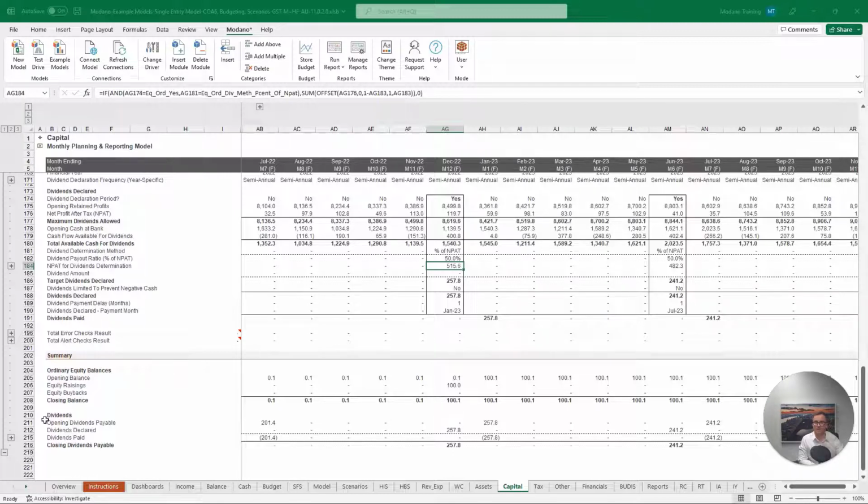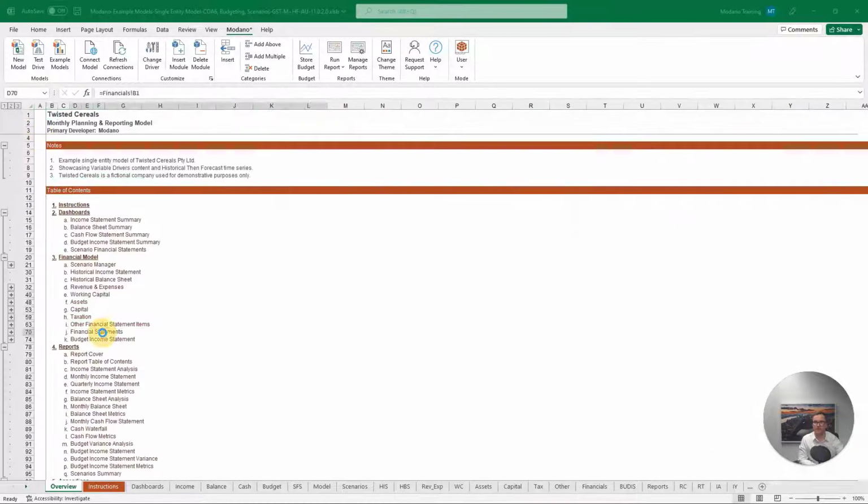Similarly, when we look at our dividends or our return on capital, we have our dividend declaration of 257.8 not being paid within the month of December 22, leaving us with a closing dividends payable balance of 257.8. Then, 1 month later, we have the payment of this dividend, leaving us with a closing dividends payable balance of 0. If we want to see these movements hitting the financial statements within our model, we can head back to our table of contents and activate our financial statements.